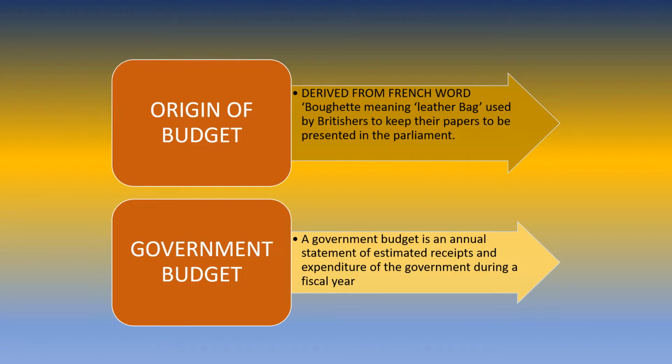So, before understanding the government budget, let us know the origin of budget. During the British rule, Britishers used to keep a leather bag named bougette in French for keeping their papers to be presented in the parliament. And from that name, the government plans the estimated budget every year, including estimated receipts, that is income of the government, and expenditure of the government during one fiscal year.